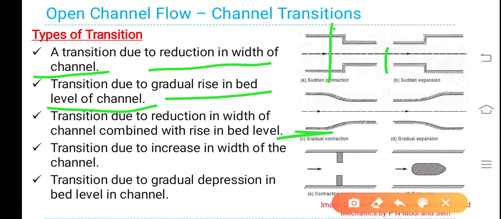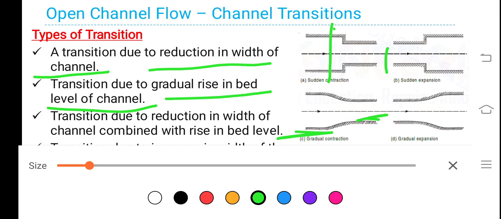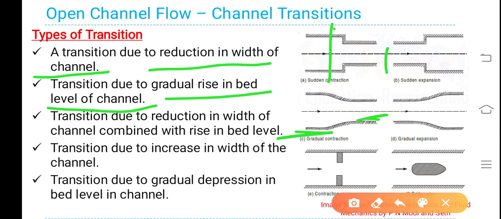Whatever the bed level RL is here, that is raised here. Transition due to reduction in the width of channel combined with the rise in the bed level. Both can be done. Even reduction or increase of channel width as well as bed, means both in vertical direction and horizontal direction you can do.